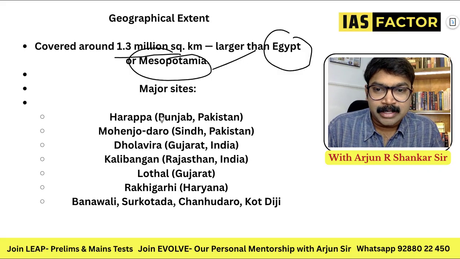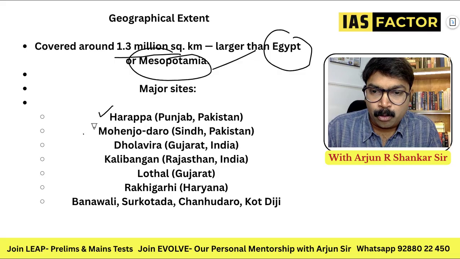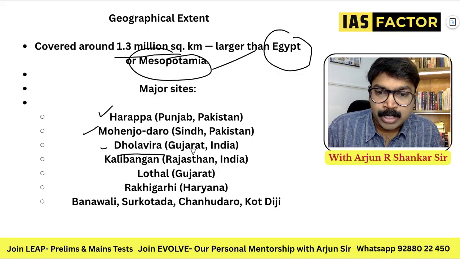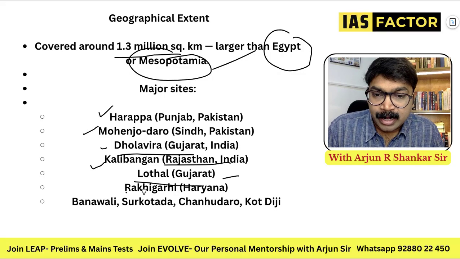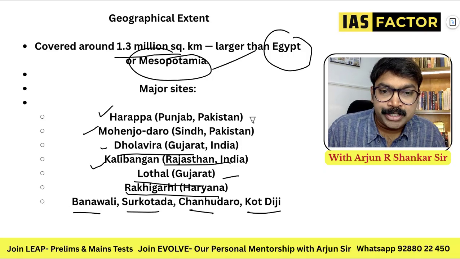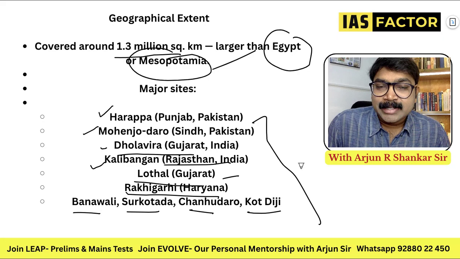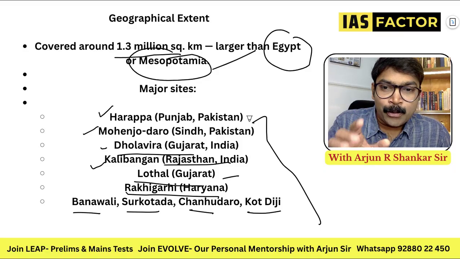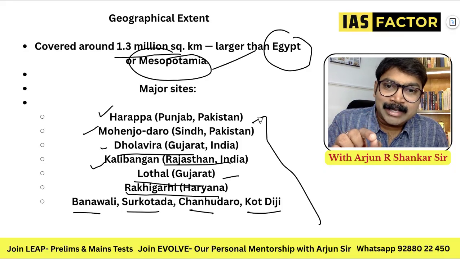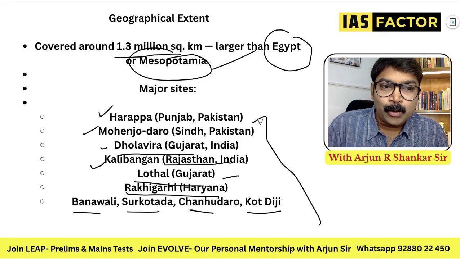So you can see major sites such as Harappa in Punjab, Mohenjo-daro, Dholavira in Gujarat, Kalibangan in Rajasthan, Lothal in Gujarat, Rakhigarhi in Haryana, Banawali, Surkotada, Chanhudaro, Kot Diji. These are all the most popular. See, when you hear a site, from each site you should be able to know at least one or two important facts.